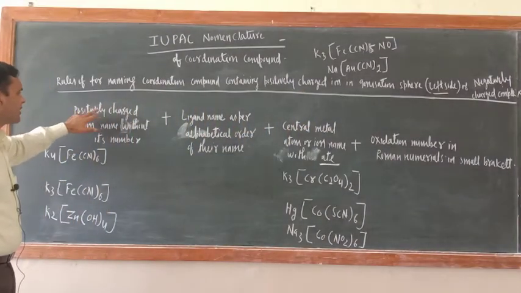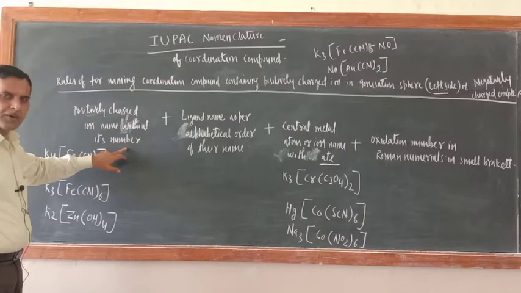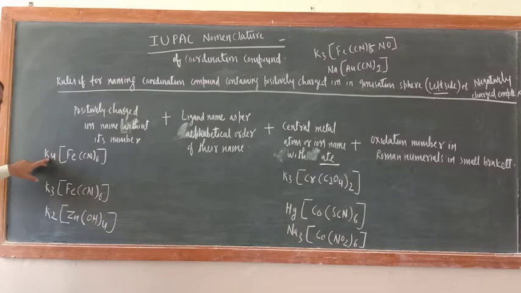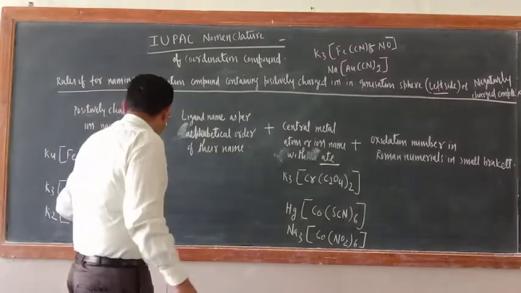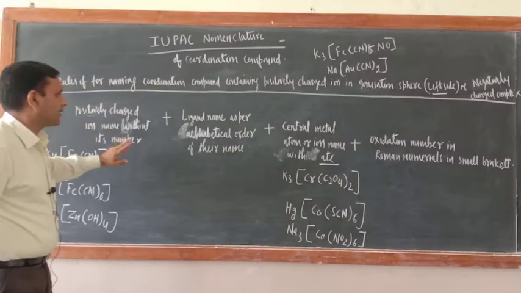Just see, positively charged ion name without its number. Like here just see, we should not write tetrapotassium, only potassium. Similarly here 3 potassium should not be written, only potassium. So the ions which are present in the left hand side of the coordination sphere, their number should not be mentioned, provided they are positively charged ions. All those examples I wrote here, 1 2 3 4 5 6 7 8, all belong to this category only.